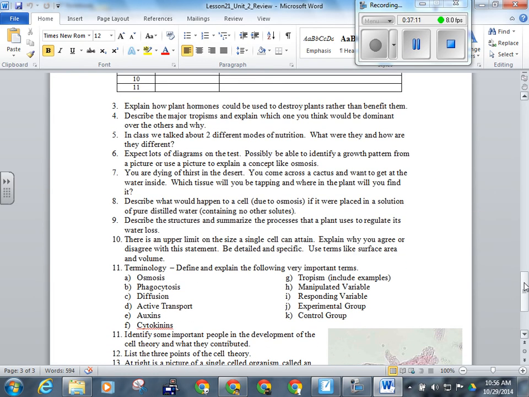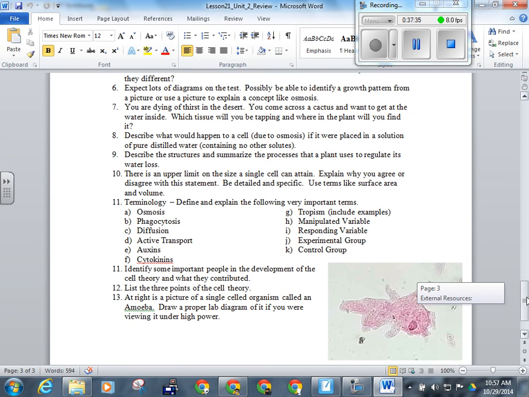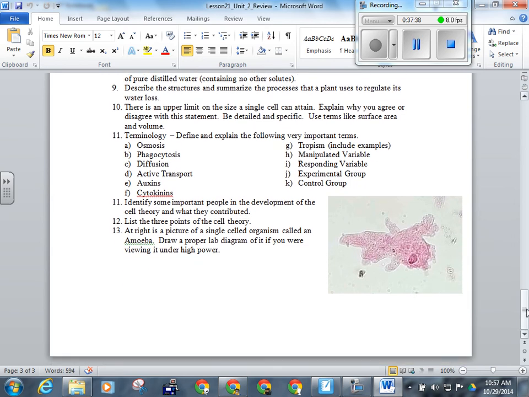Explain how plant hormones could be used to destroy plants rather than benefit them. These are just topics that I'm going to talk about; review them by answering these questions. They're not necessarily exam questions, but they're kind of like that. And then the terminology: you certainly need to know the definitions for these types of things. And then one is asking you to draw a proper lab diagram. Obviously, we said that's likely to be on the test as well.